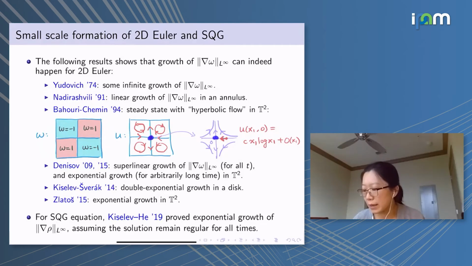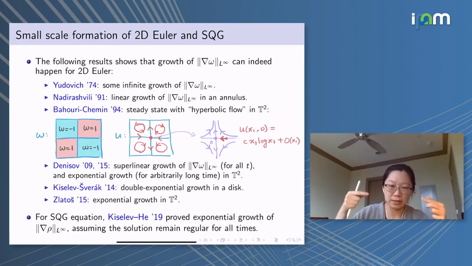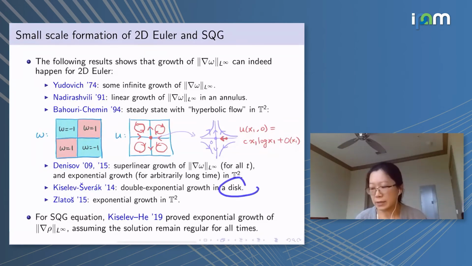And if we zoom in at this zero point, we will see that the trajectories are approaching each other double exponentially in time. Of course, this doesn't mean anything about the dynamical solution, but one can construct dynamical solutions that approximate these dynamics in some way, to make sure that for smooth initial condition the trajectories are approaching each other. These ideas are used in the work of Denisov, and then Kiselev and Šverák prove that in the disk there can be double exponential growth, which is sharp.